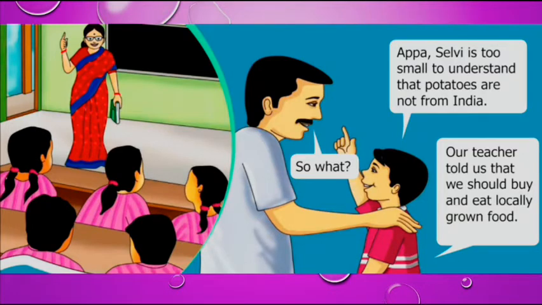One day, Mani's teacher told to eat only the vegetables and fruits which we have locally grown, so he avoids potato vegetable, because potato is a vegetable from a foreign country. It doesn't belong to our Indian country.